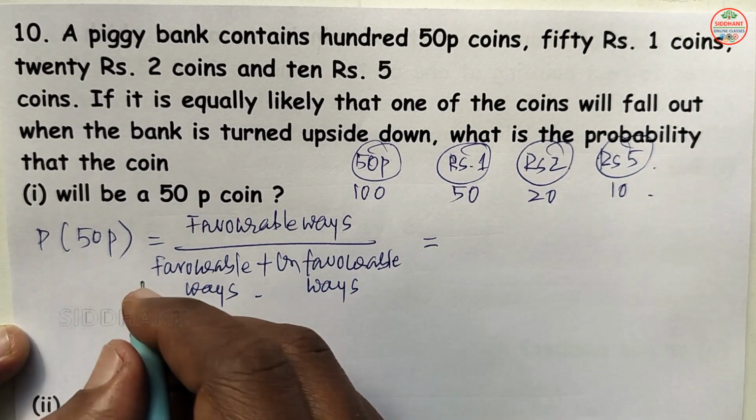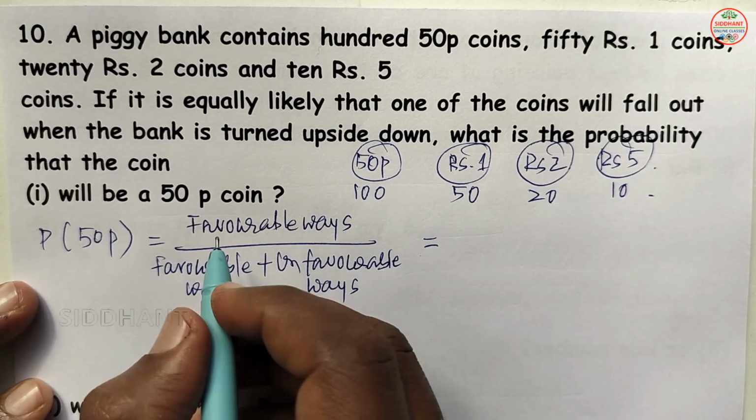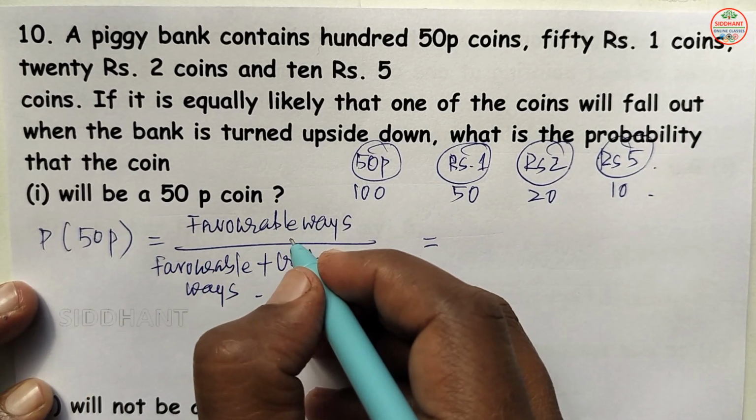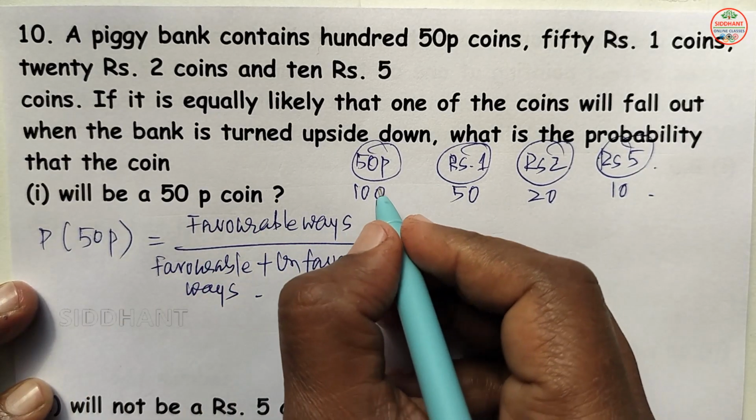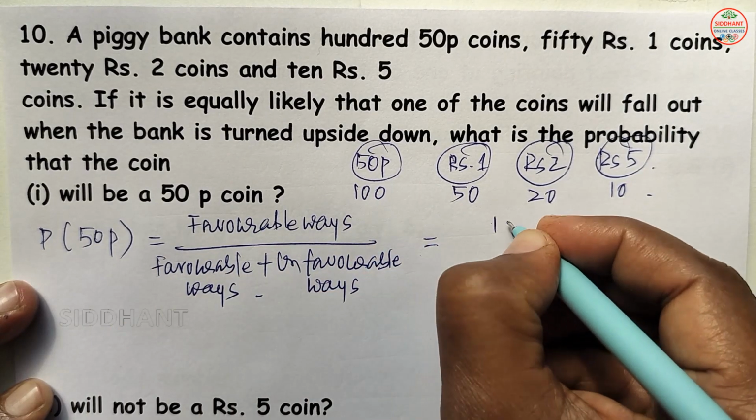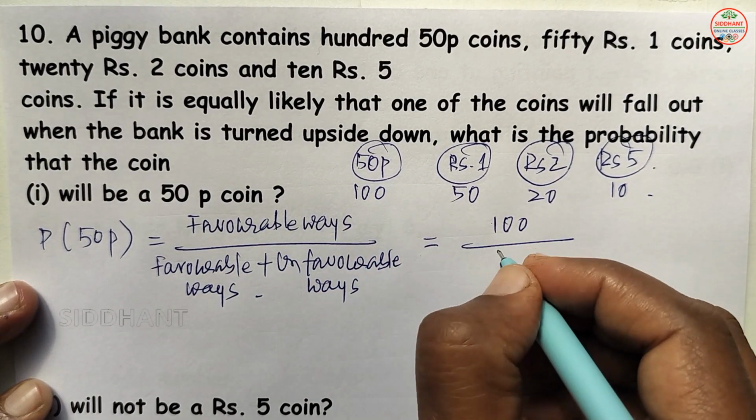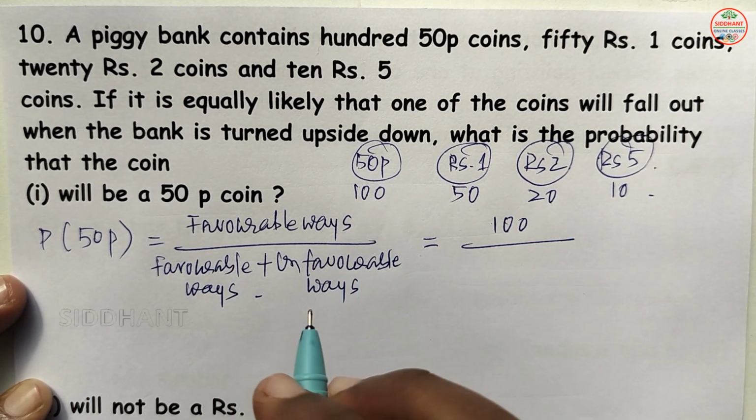So now getting a 50 paisa coin, favorable ways how many are there? 100 are there. So here 100 favorable ways are there to get a 50 paisa coin here.